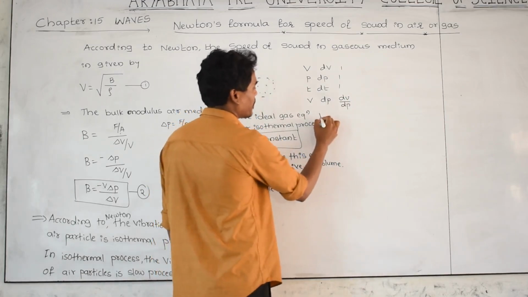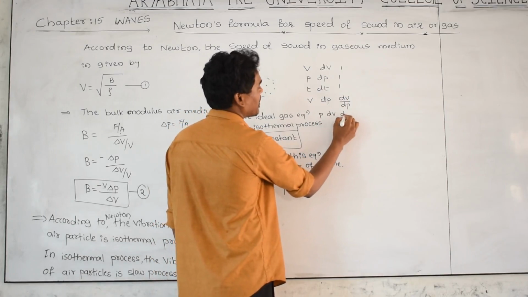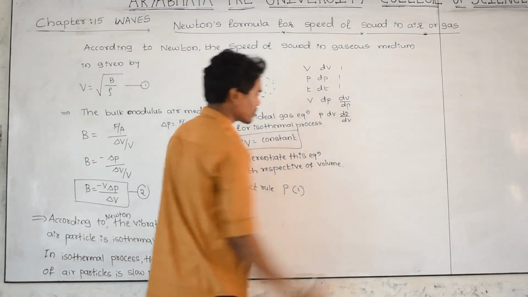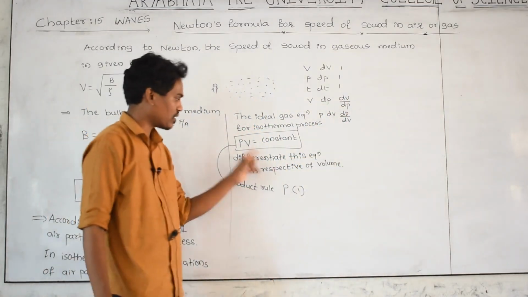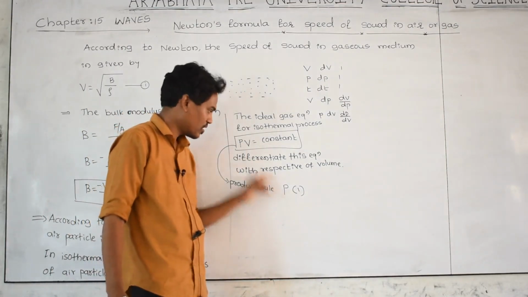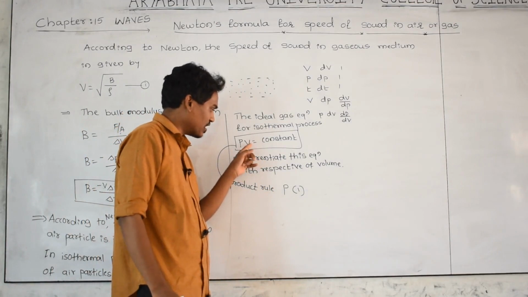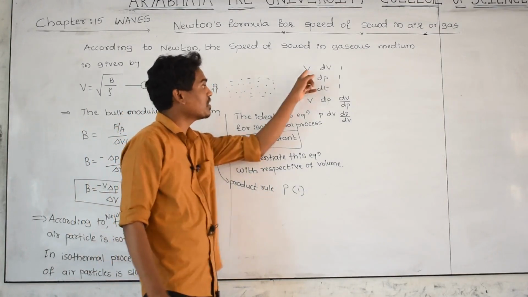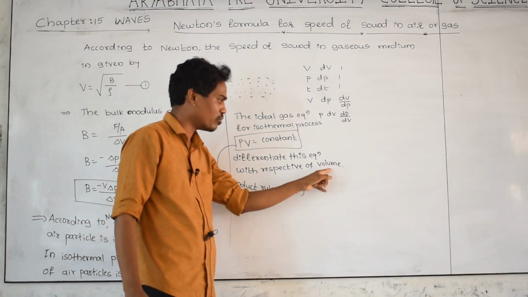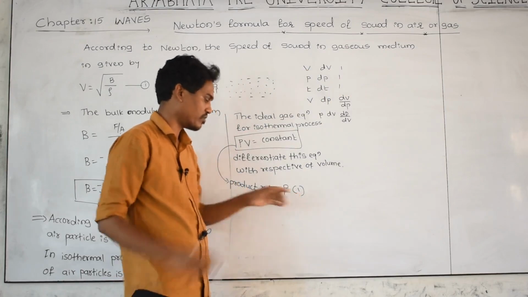Or differentiation of P with respect to dV is dP by dV. Keep P as it is, the first function as it is, differentiate the second function. Differentiation of V with respect to volume, means dV, then the answer is 1.